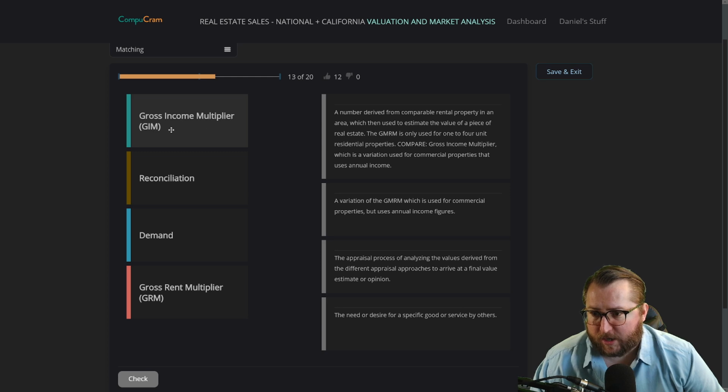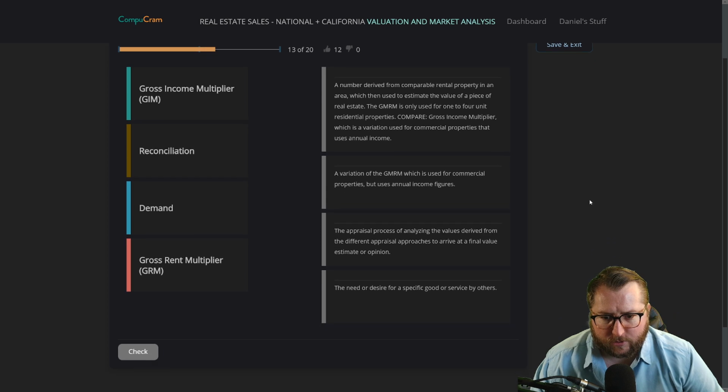Gross income multiplier, GIM, reconciliation, demand, gross rent multiplier. All right. We have a number derived from comparable rental property in an area, which is then used to estimate the value of a piece of real estate. The GRM is used for one to four unit residential properties. Compare gross income multiplier, which is a variation used for commercial properties that uses annual income. I think they're giving us the answers here in the definitions. A variation of the GRM, which is used for commercial properties but uses annual income figures.